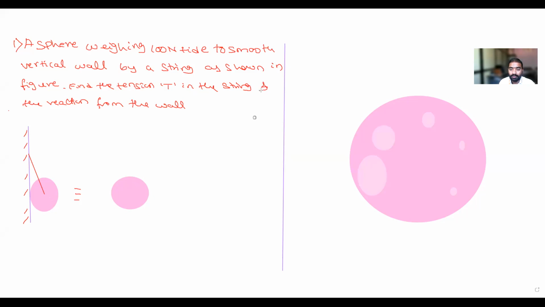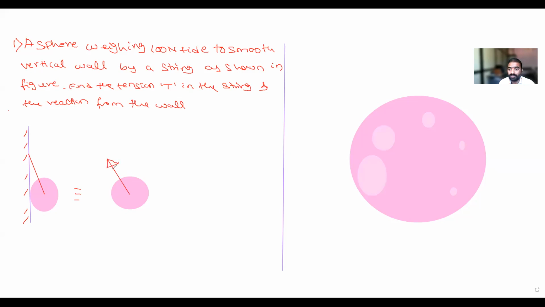Now I want to draw the free body diagram. Diagram means I have to show all the forces, active and reactive forces. So the first force I will take: this is a string. A string means it is a thread which is connected to the cylinder, from the center like this. There is a force in the string, and that force is acting in this direction, acting towards the point.